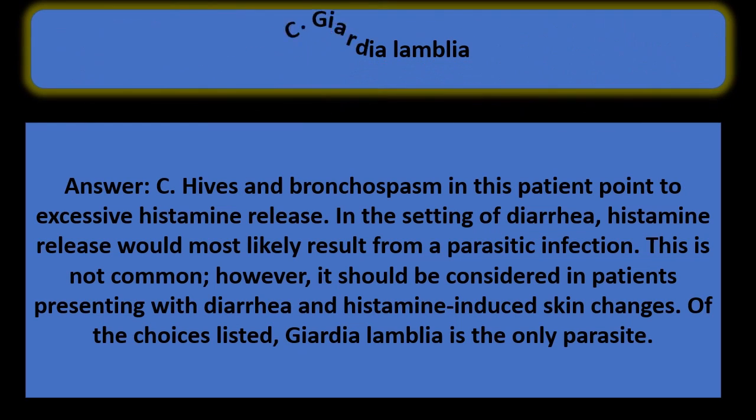Answer is C. Giardia lamblia. Hives and bronchospasm in this patient point to excessive histamine release. In the setting of diarrhea, histamine release would most likely result from a parasitic infection. This is not common, however, it should be considered in patients presenting with diarrhea and histamine-induced skin changes. Of the choices listed, Giardia lamblia is the only parasite.